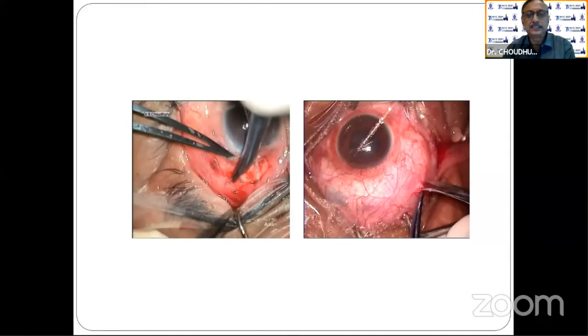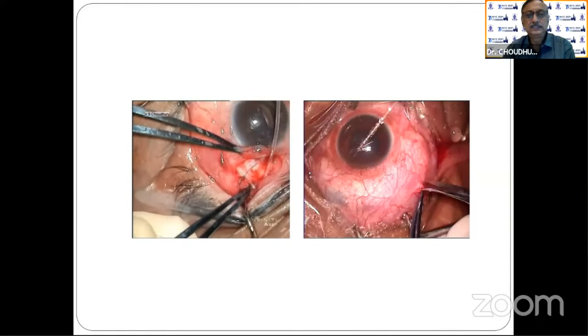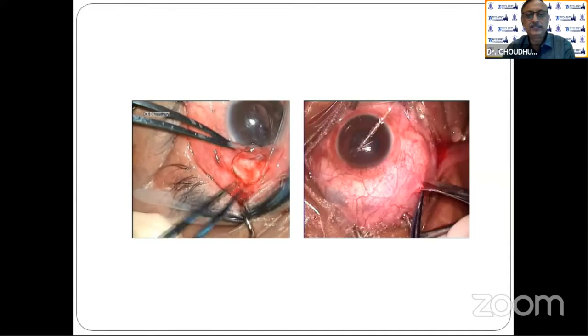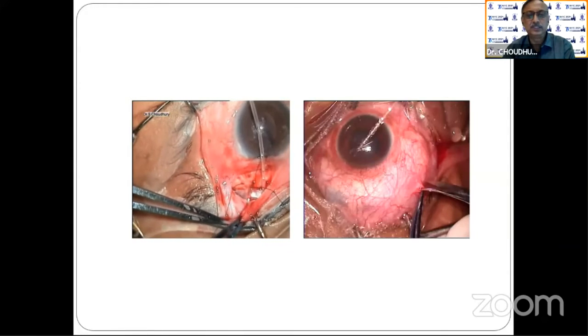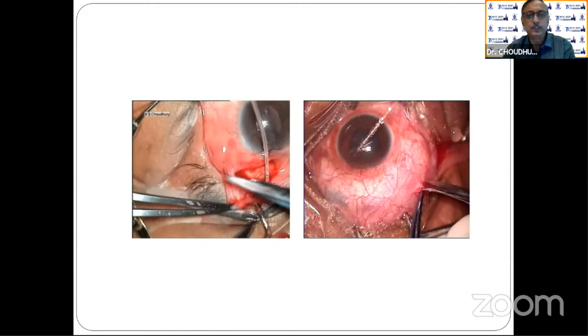The same thing is done on the other side, where there's a hole. This is a very critical part. I'm not a retina surgeon, and they do very good intrascleral sutures. We are very scared because there may be a puncture. We have to be very careful.